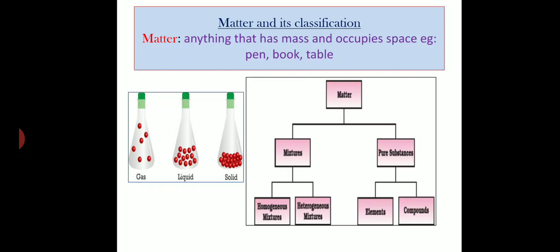Example, gold, silver, aluminium, copper, etc. What about compound? A compound is also a pure substance made up of two or more elements chemically combined in fixed proportion by mass. Example, water, carbon dioxide, ammonia, etc.